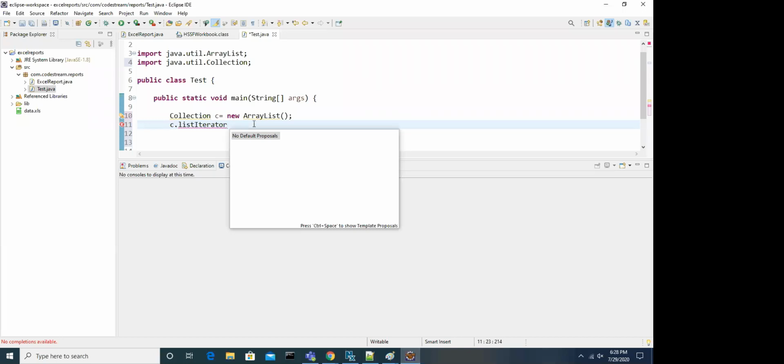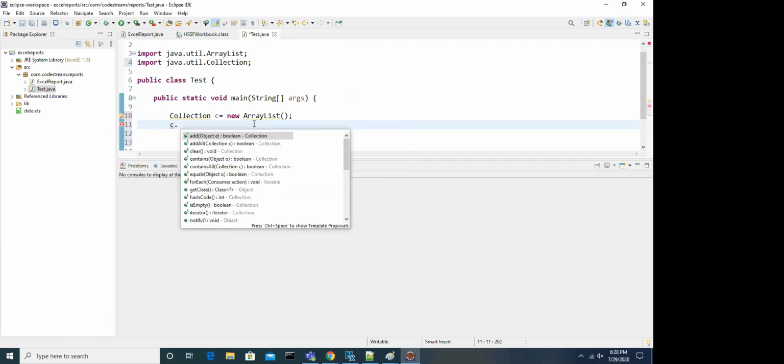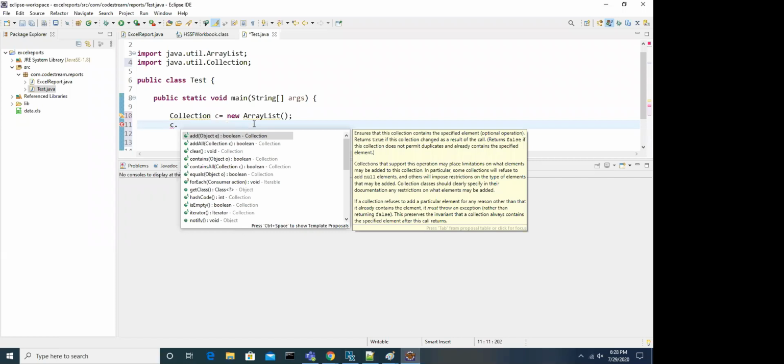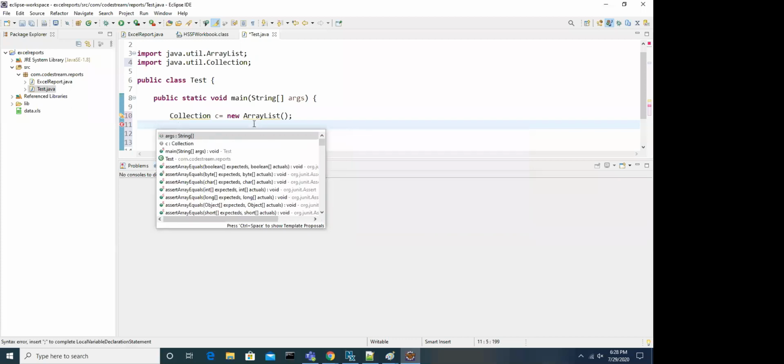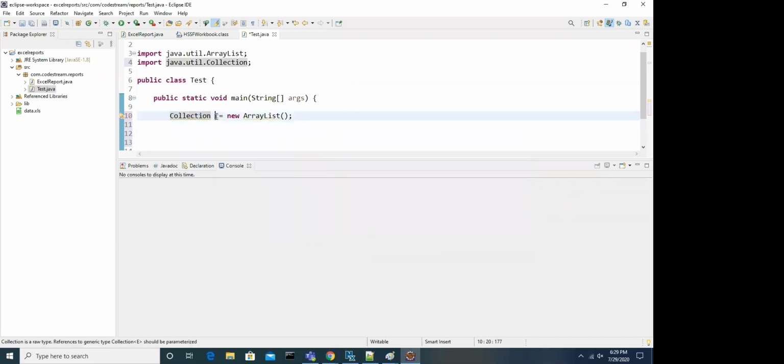Look at this, guys. Are you able to access listIterator? No, sir. The reason is the compilation rules: the compiler always looks for the method in the type of the variable, not at the object level. If you use a Collection reference variable, you can access only the methods which are in Collection. The implementation is done in ArrayList, but the compilation won't allow you to access any other methods which are not part of the Collection interface.